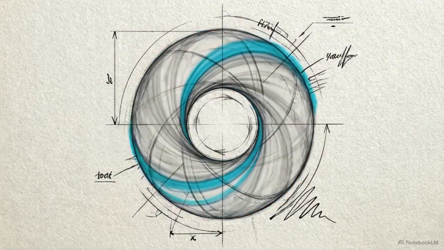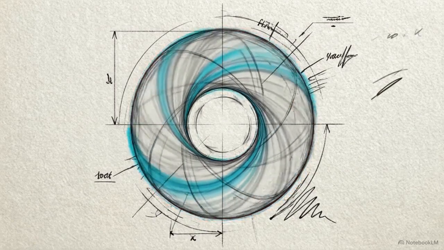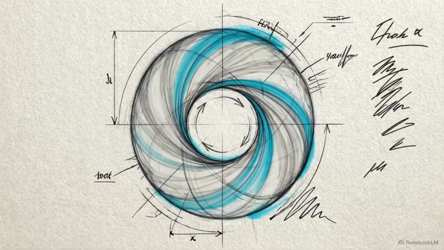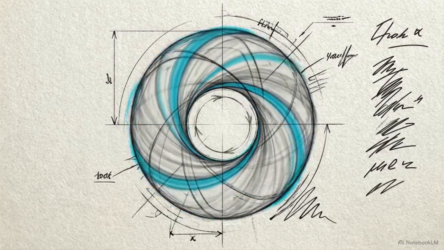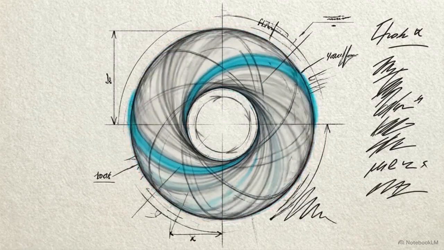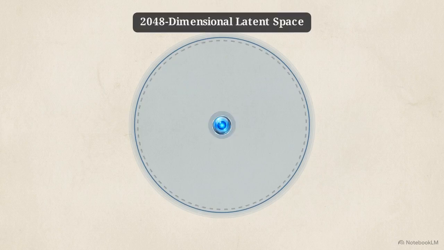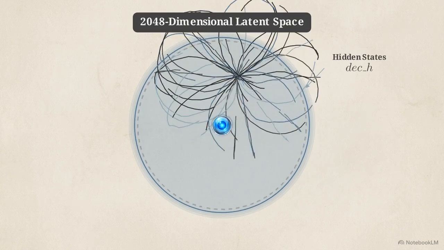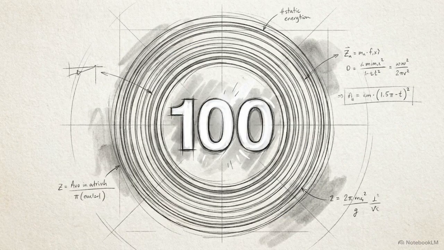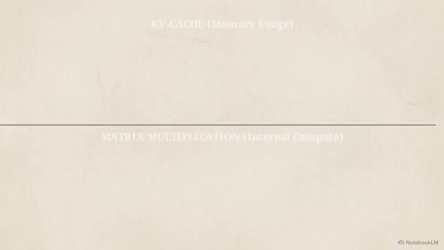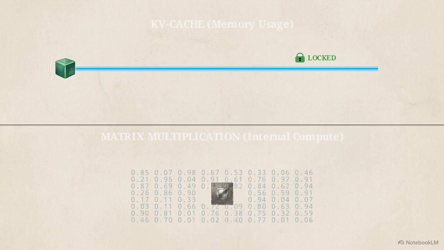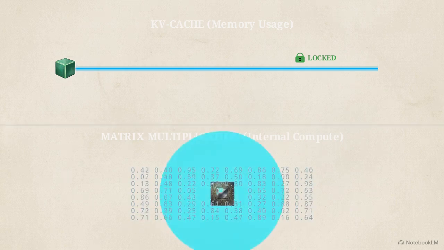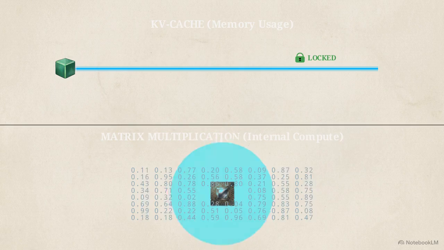Project B52, codenamed Ene v1.0, replaces linguistic reasoning with a mechanism called latent space recursion. Ene is a 1.3 billion parameter model. Rather than emitting text tokens to reason, it loops its hidden states continuously within a 2048-dimensional latent space. It can execute up to 100 internal recursive passes before it generates a single word. Because the reasoning happens internally, the KV cache remains entirely static. The computational burden shifts away from memory bandwidth and transfers directly onto internal matrix multiplication.